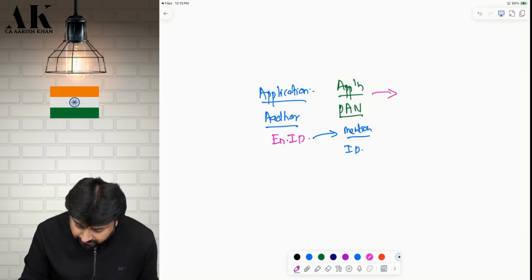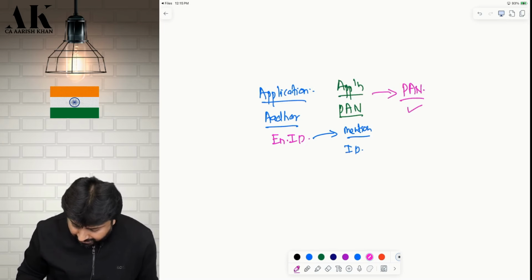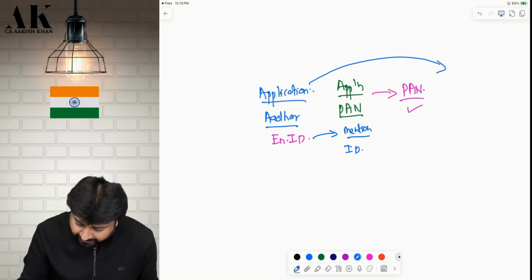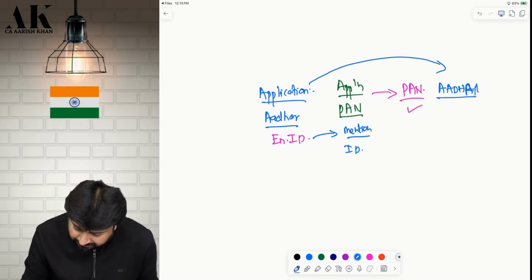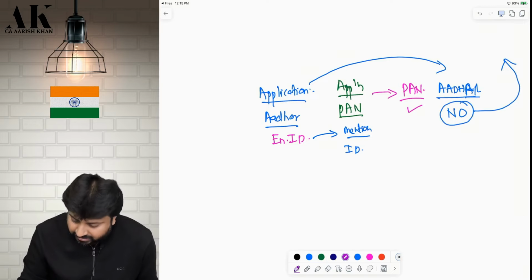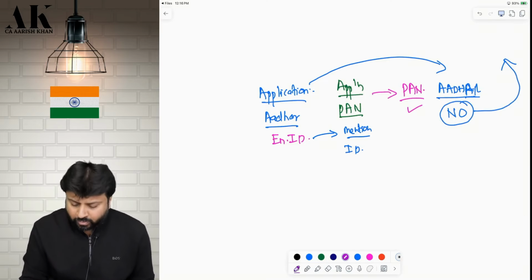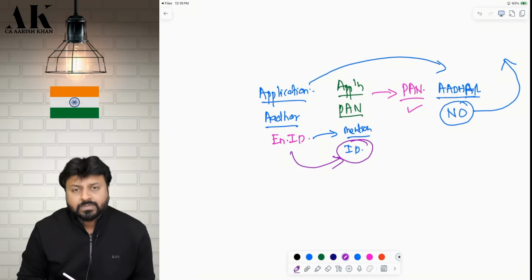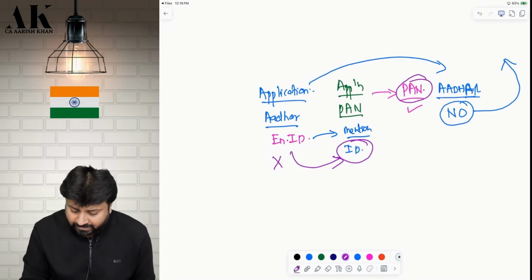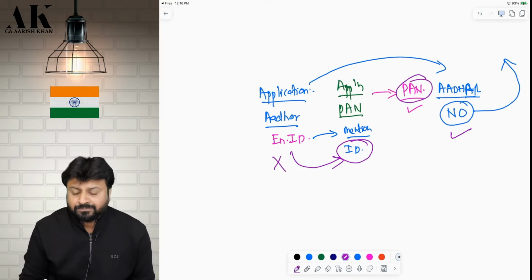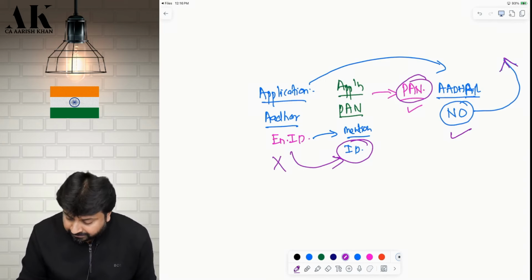Now, you have got the PAN? Yes, I got the PAN. Now, in future, you will get the Aadhaar also. Yes, I will get the Aadhaar also in future. So, whenever you get the Aadhaar, you have to notify your Aadhaar number to the income tax department. So far the income tax department only knows your enrollment ID of Aadhaar, because when you made the application, Aadhaar was not there. Now, Aadhaar came after the PAN. So, you have to notify that to them.